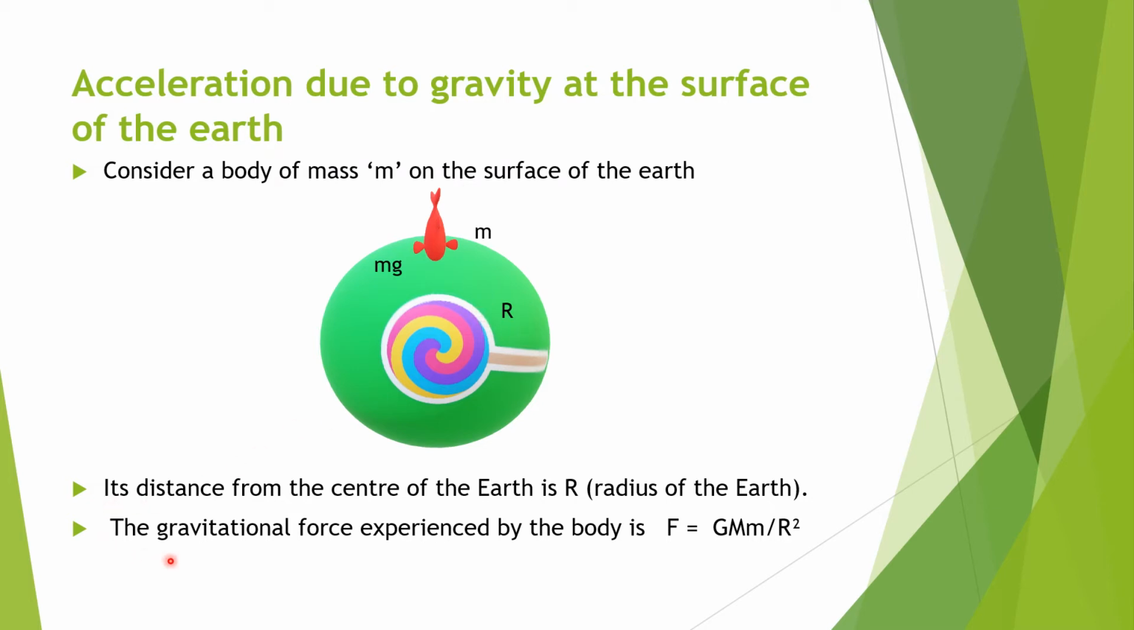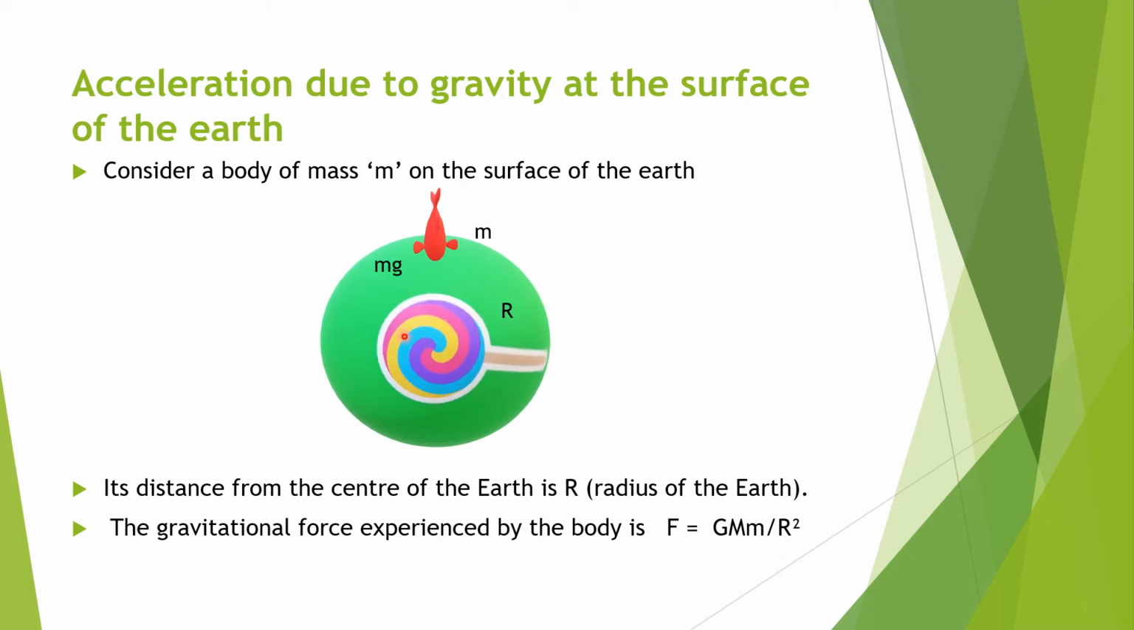and the gravitational force experienced by the body is F is equal to G, capital G, which is the universal gravitational constant, capital M, which is the mass of the earth, small m is the mass on the surface of the earth, divided by R square, which is the radius of the earth squared.